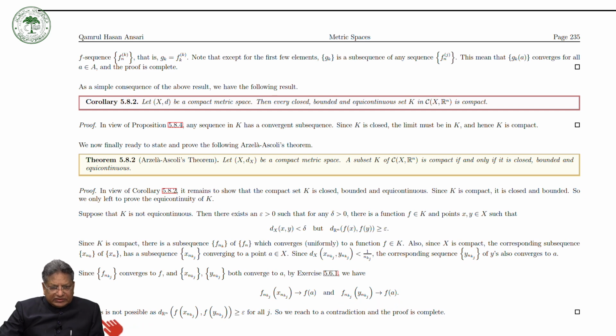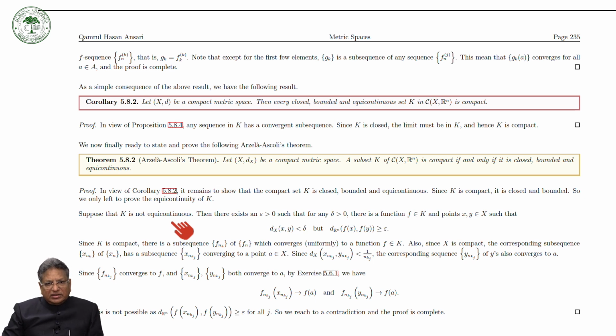But this is not possible, as we have seen that the distance between F X and Kj and the distance between F Y and Kj is greater than epsilon from here. So we can take this is greater than epsilon. But this is not possible. So we reach a contradiction, and therefore our assumption that K is not equicontinuous is not correct. So this way we have proved the Arzela-Ascoli theorem.